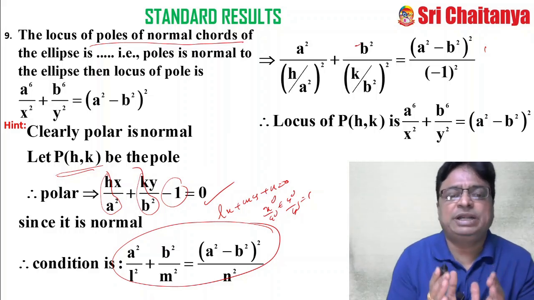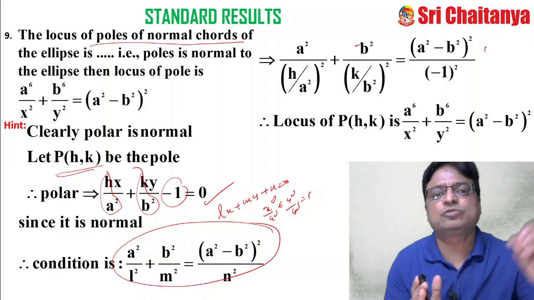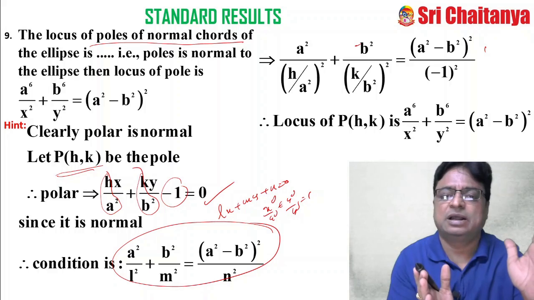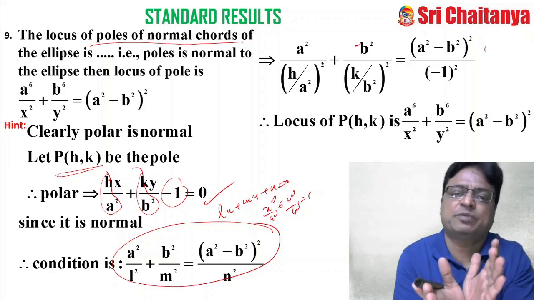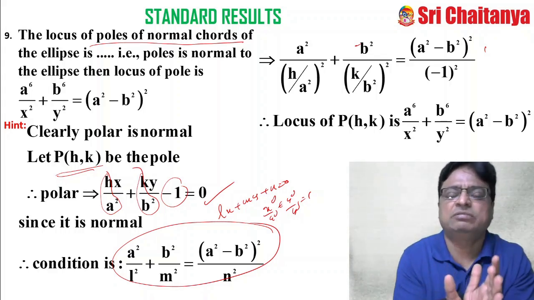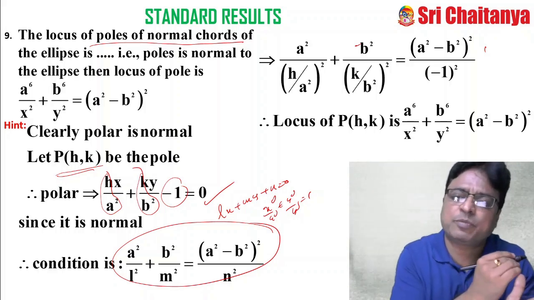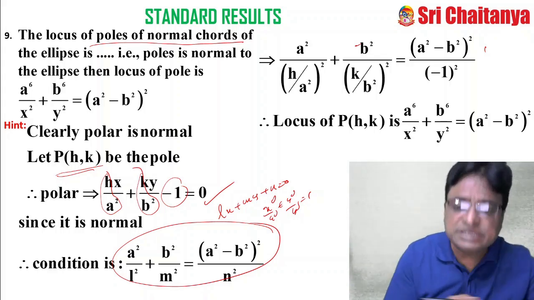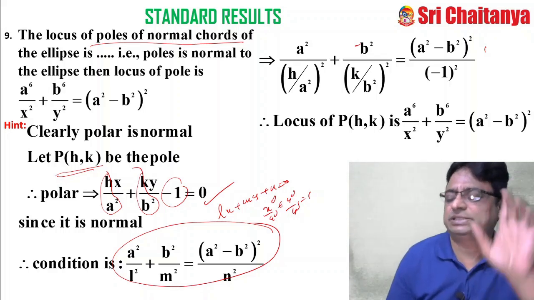Locus of the point where the chords passing through the point meet the ellipse, and at the extremities of those points of intersection, if tangents are drawn, then the line passing through the points of intersection of those tangents is a normal to the ellipse, then the locus of the point is.